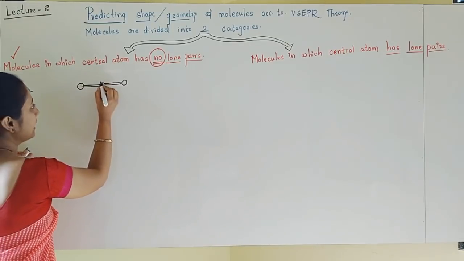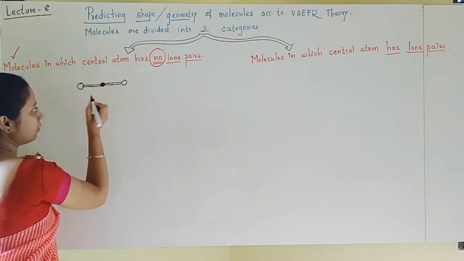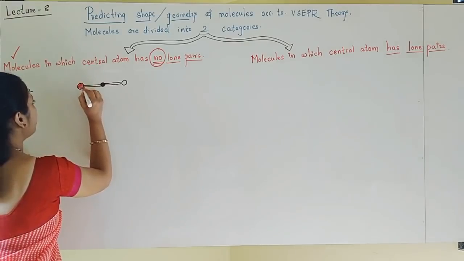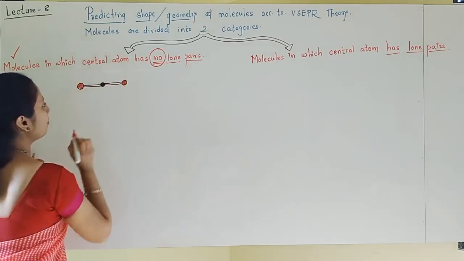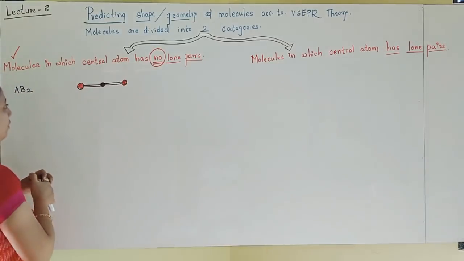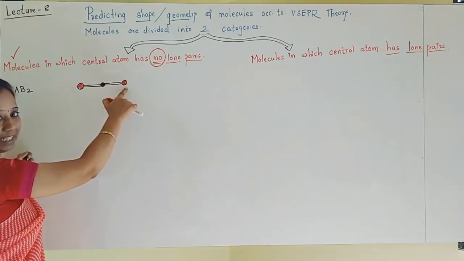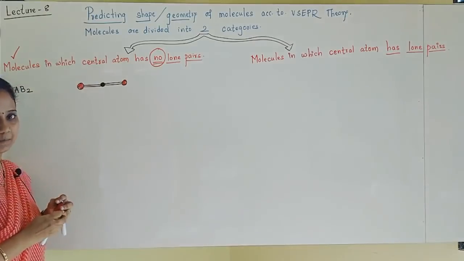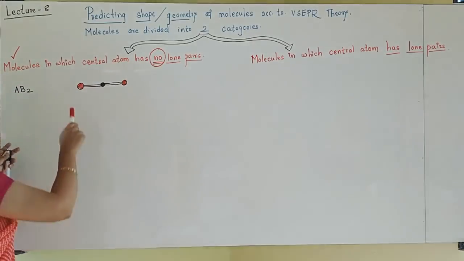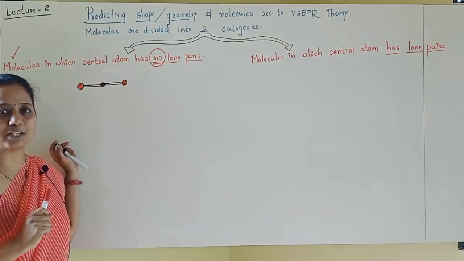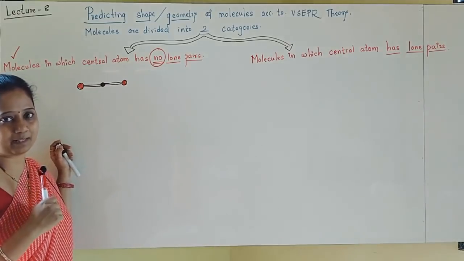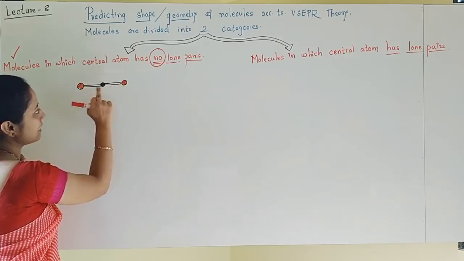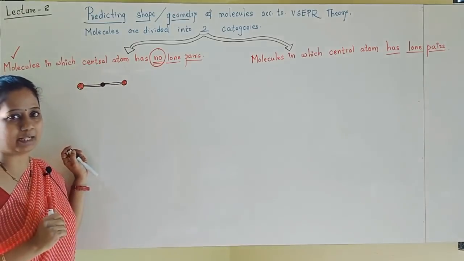The central atom I will always show in black color, and the other, bonding atoms I will show in red color. Now you will understand AB2. In this molecule A is central, and B2 are bonding atoms. What type of structure have I drawn, students? This type of structure is called a ball and stick model. You can see balls and sticks.